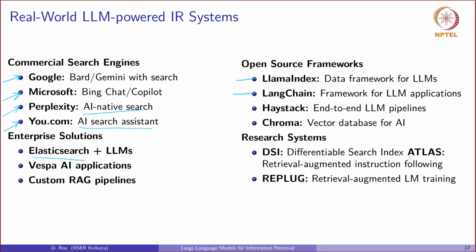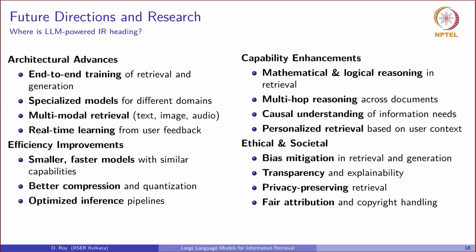This is not only enabling the industry, but it is also enabling academic practitioners like us to do research involving LLMs. So where exactly is this research on LLM powered IR heading? We see several key research directions. Architecturally, we are moving towards end-to-end training of retrieval as well as generation components.